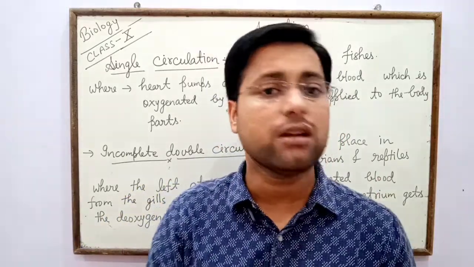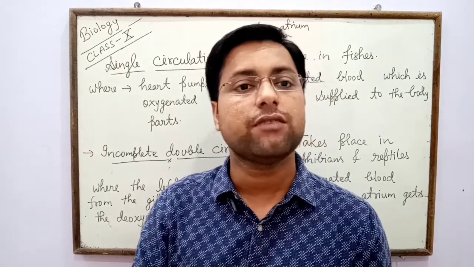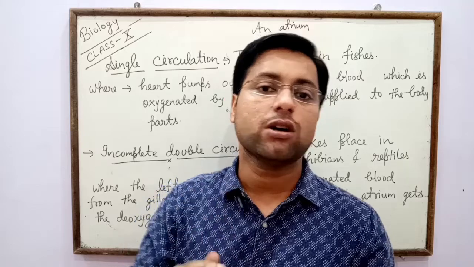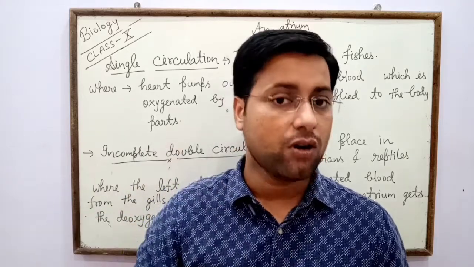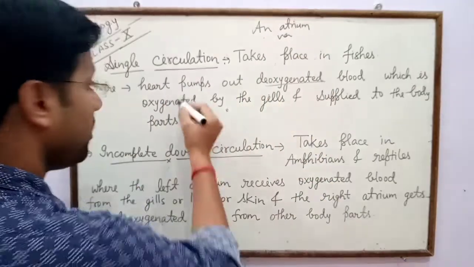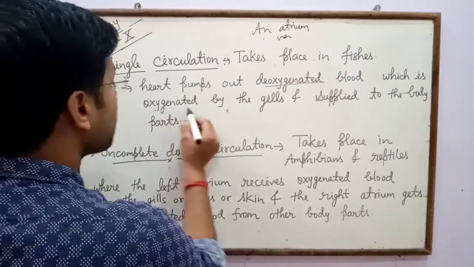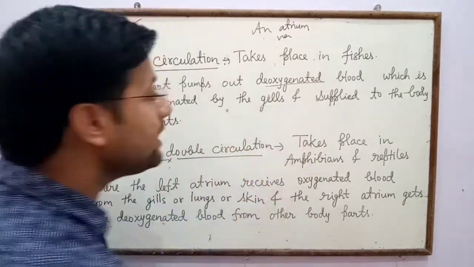While in case of single circulation, in fishes, gills are responsible for conversion of deoxygenated blood into oxygenated form, because heart pumps out deoxygenated blood which is oxygenated by the gills.